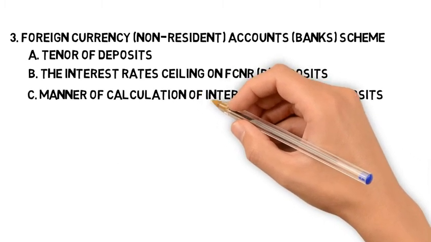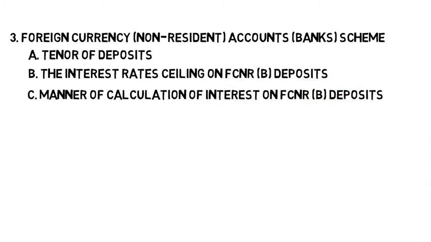Manner of calculation of interest on FCNR/B deposits. Interest on the deposits accepted under the scheme shall be calculated on the basis of 360 days to a year. That is, each month to be treated of 30 days and year to be treated of 360 days. The interest on FCNR/B deposits shall be calculated and paid at intervals of 180 days each and thereafter for the remaining actual number of days.